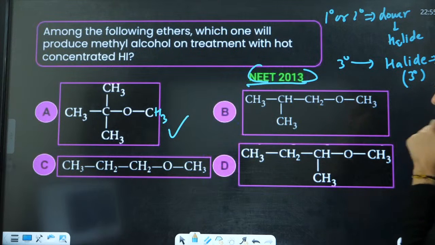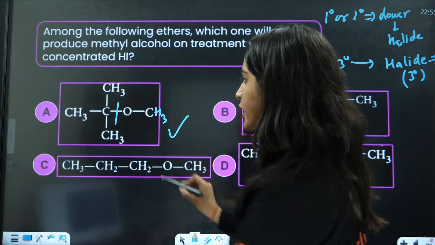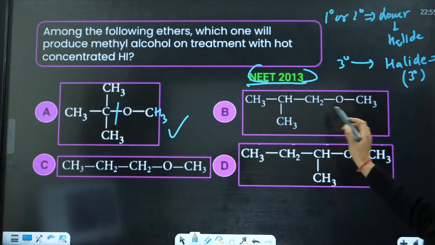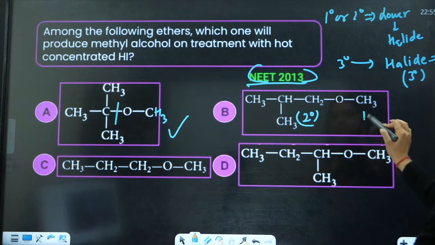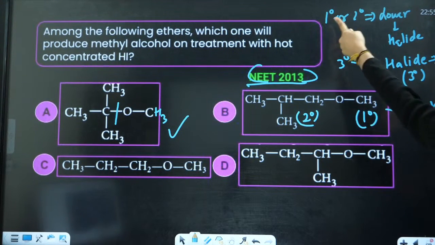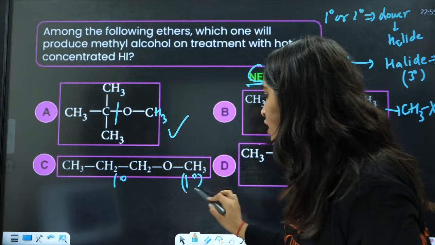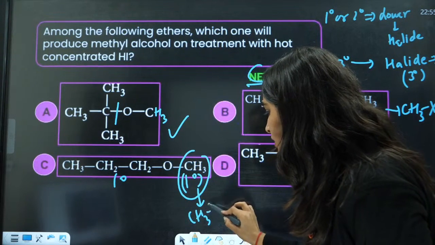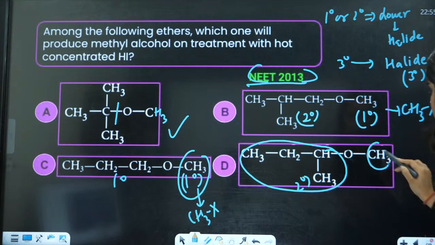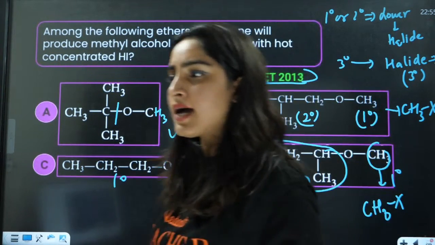Let us see what will happen in this case. This will be the halide. This bond will be broken, so we will have CH3OH and the halide part. In this case, this is 2 degree and this is 1 degree, so the halide will be CH3X because lower will be the halide. In this case, this is 1 degree and this is 1 degree, so lower will be the halide, that is CH3X. In this case, this is again 2 degree and this is 1 degree, so again lower will be the halide. So only A is the correct answer.